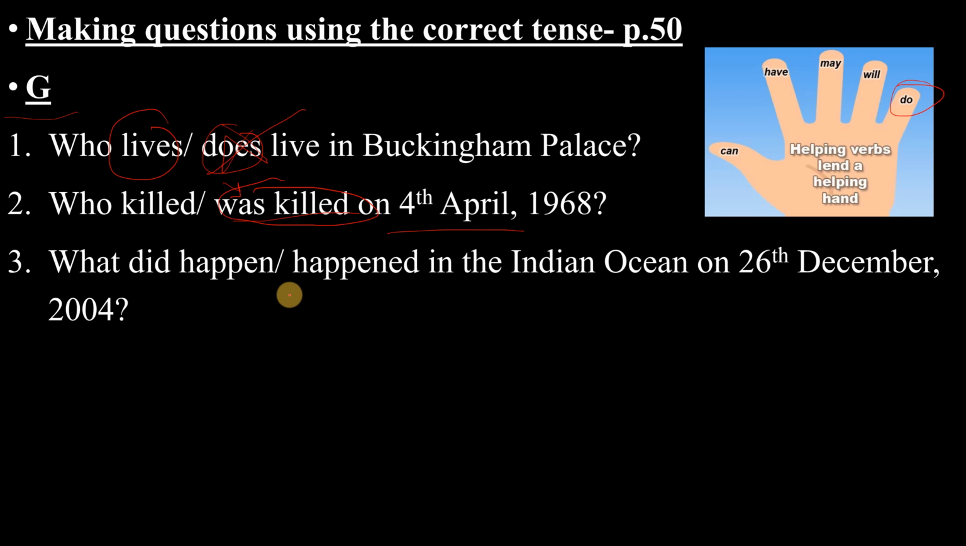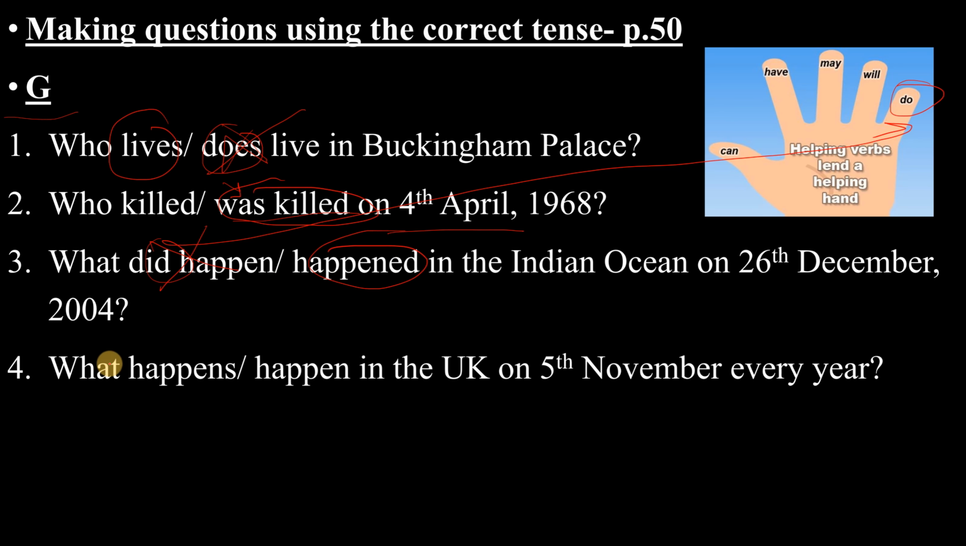What did happen or happened in the Indian Ocean on 26 September 2014? Right. What did happen or what happened? What do you think? احنا قلنا did. If you go here, it's an auxiliary, right? Which is wrong. So what happened? Right. Very good.